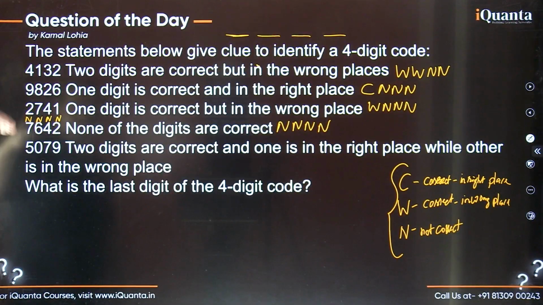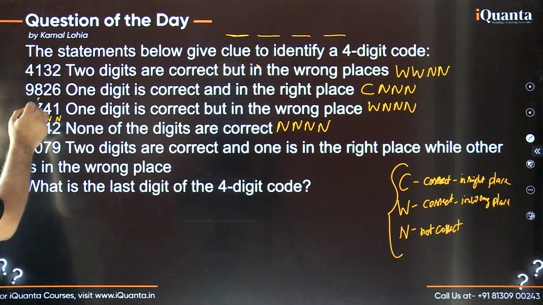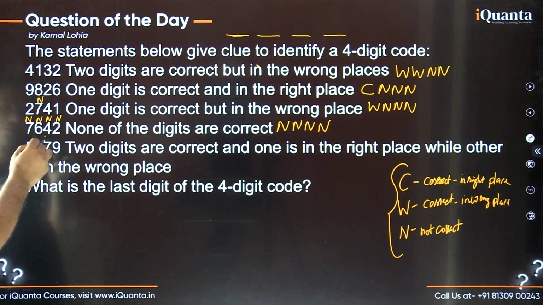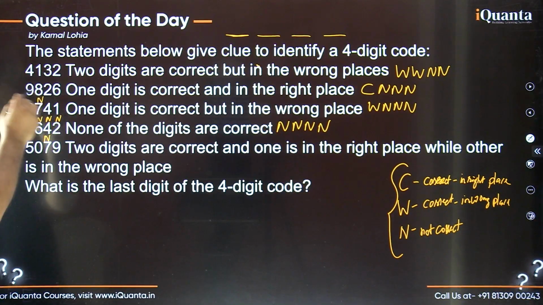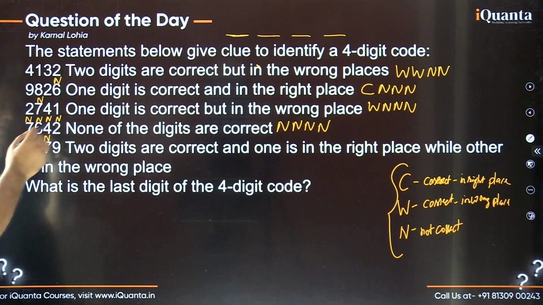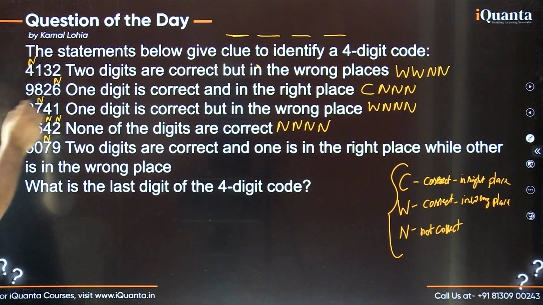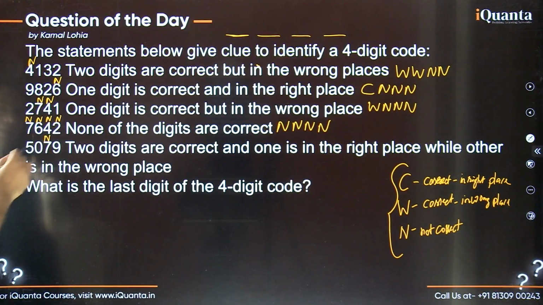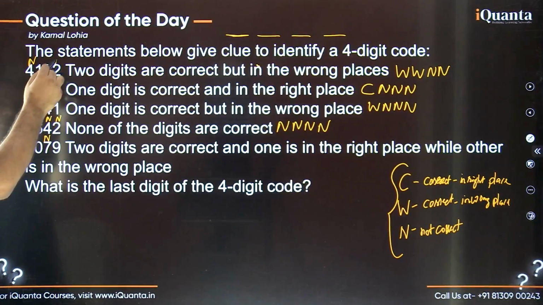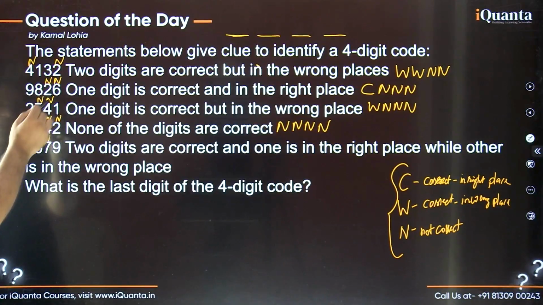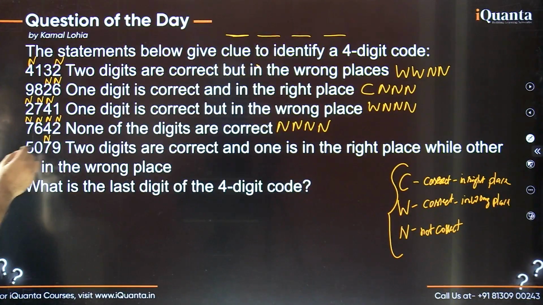Before reading the last one, one more clue here, so let's mention that. Wherever you are able to see 7, we can mark that N because 7 is not to be used. So 7 is N, 7 is here also, it is also N, right? What about 6? So 6 is here, so 6 is not there, N, and that's it. Then 4 is also N, so 4 is here, this is N, 4 is here, this is N, and that's it. Now 2 is here, it is also N, and 2 here also, this is N, and that's it.